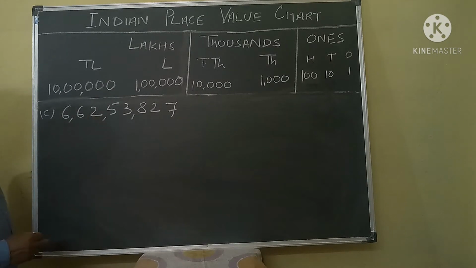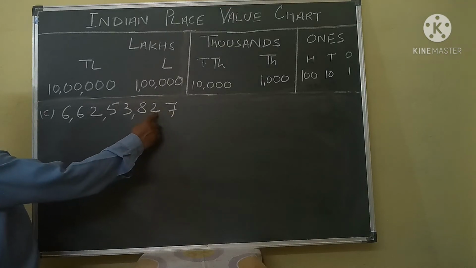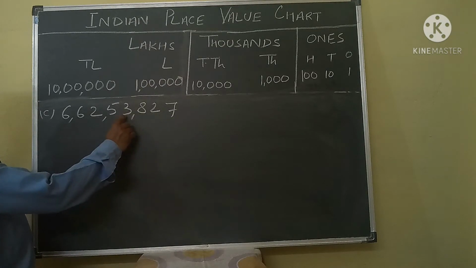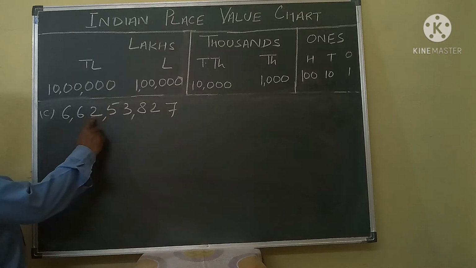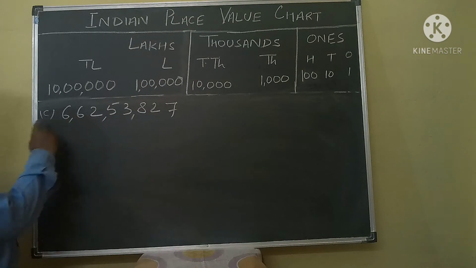So how can you write this number? Ones, tens, hundred, thousand, 10,000, lakh, 10 lakh, crores. 6 is in the crores group.